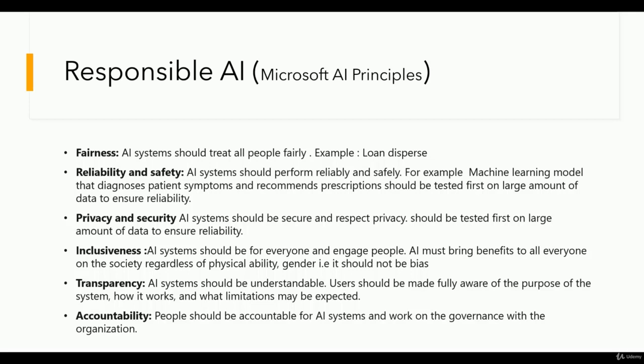Accountability. People should be accountable for AI systems and work on governance with the organizations. Everyone should take accountability. If anything goes wrong, the company that develops it should be responsible. And how the governance should be handled for that product should be designed before making the AI product. So these are the basic principles of responsible AI that we should follow so that we can present a good model in front of the audience.